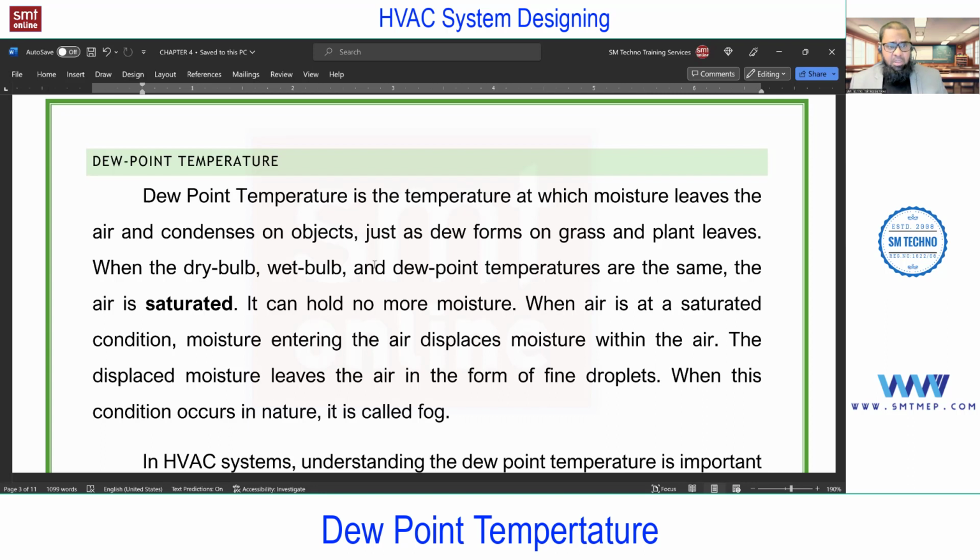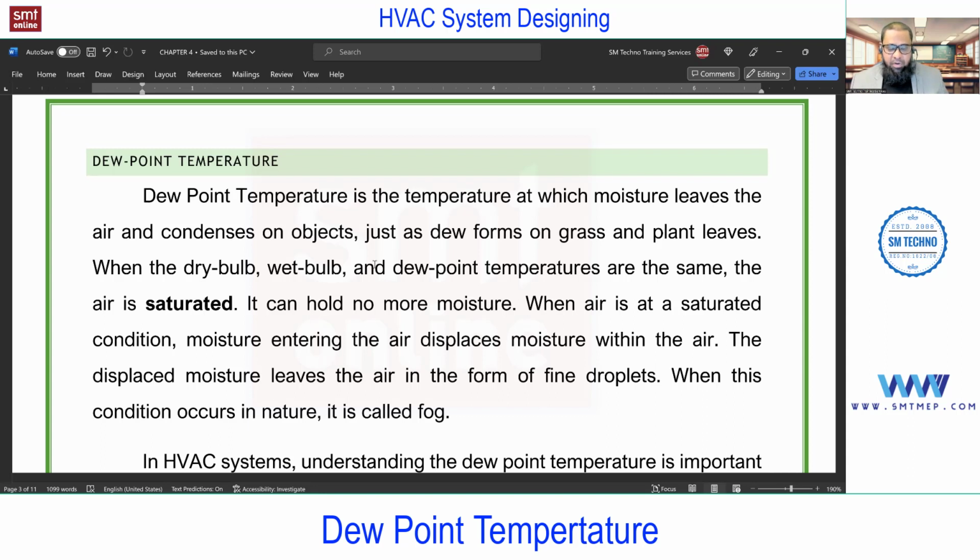Like dew forms on the leaves or on objects in the winter season, normally in the morning time, you can find this dew. Because of what? Because of the decrease in temperature, at one point the dew point temperature occurs. And again, I'm saying this is not a fixed temperature; you need to find it out from the psychrometric chart based on the other properties of air. It's not like the boiling or evaporation temperature or the freezing temperature. The dew point temperature will vary as per the condition of air. We'll find it out from the psychrometric chart. So simple: the temperature at which condensation starts is called the dew point temperature.